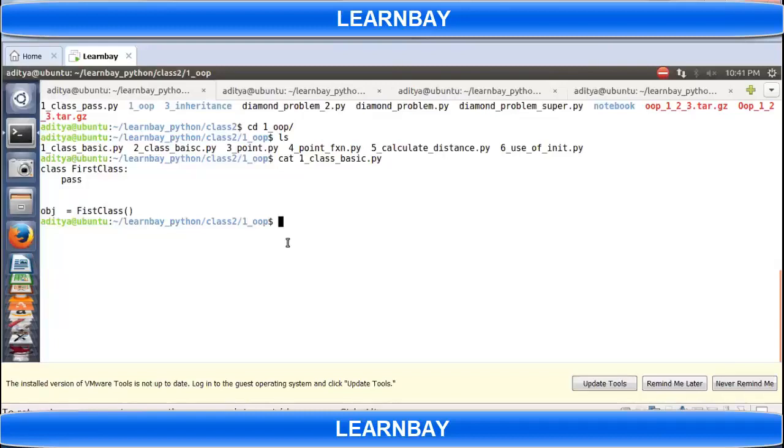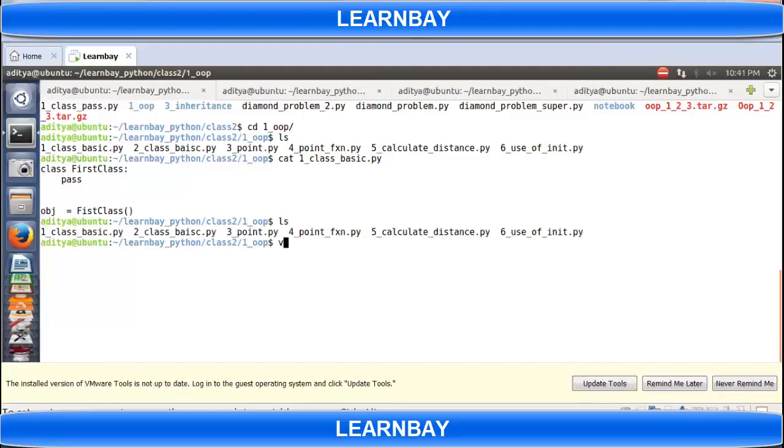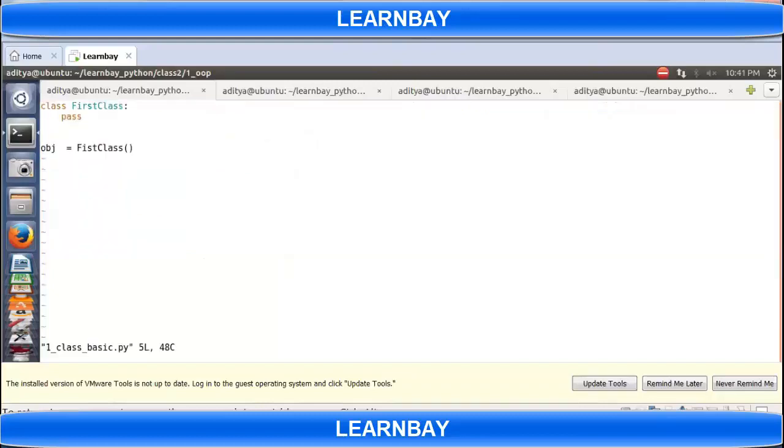So how to create a class in Python? For example, if we just start. Okay, so the syntax is first you have to write class, then class name, then colon, and then I'm writing here pass. So what is this pass?